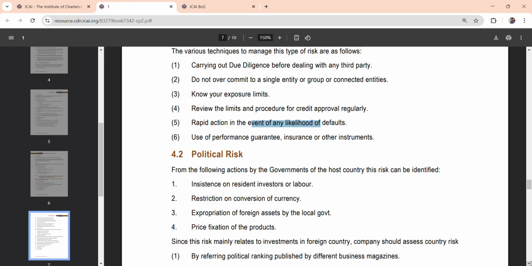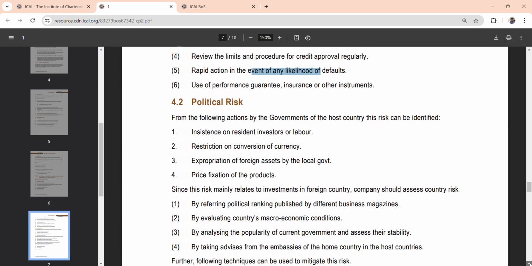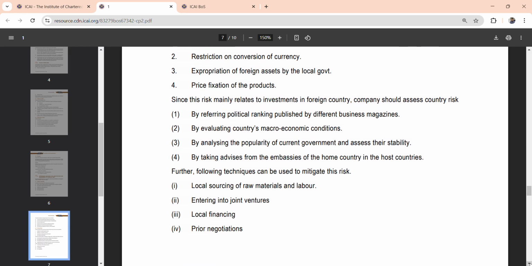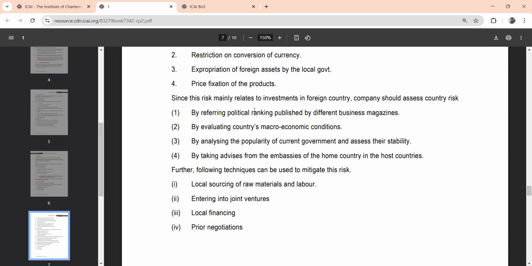And now, what are the various risks relating to investments in a foreign country with regard to political risk? By referring to political rankings, by evaluating the country's macroeconomic conditions, by taking advice from the embassies of the home country in the host countries, and by analyzing the popularity of the current government and assessing its stability. So these are the risks relating to investment in a foreign country that a company should consider while assessing country risk.